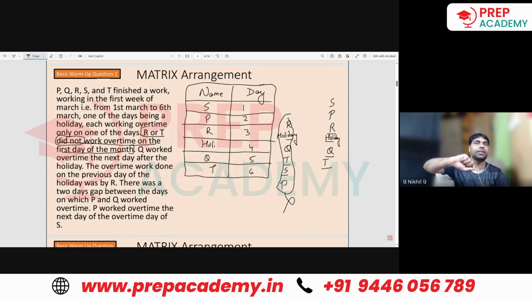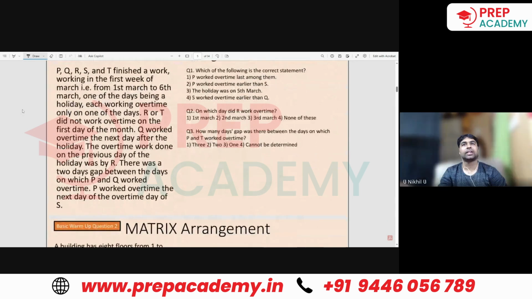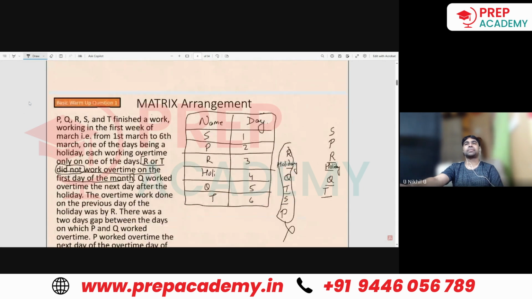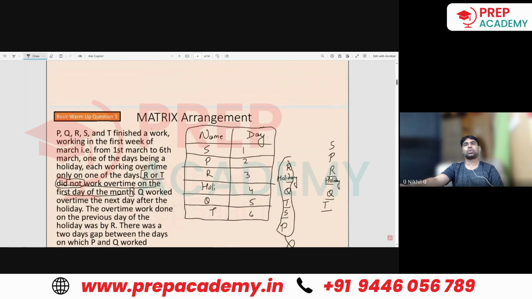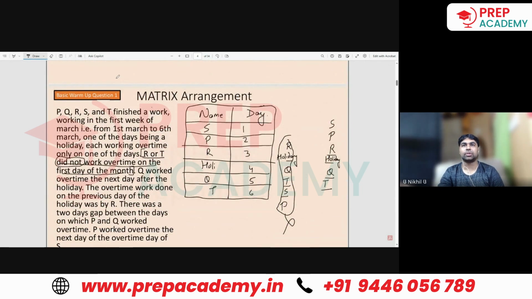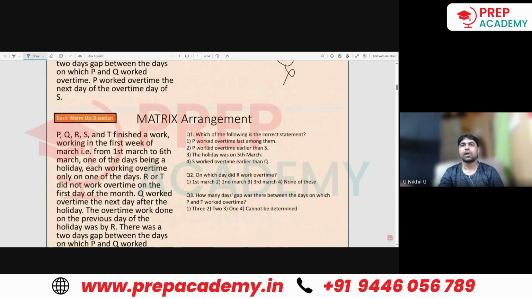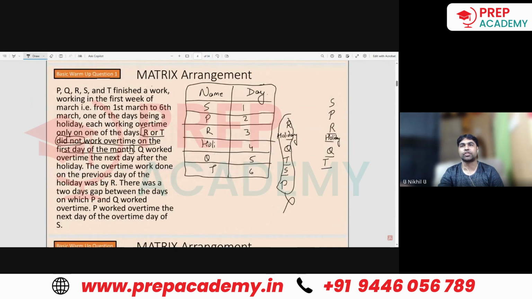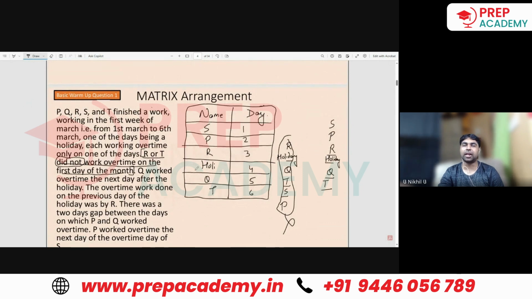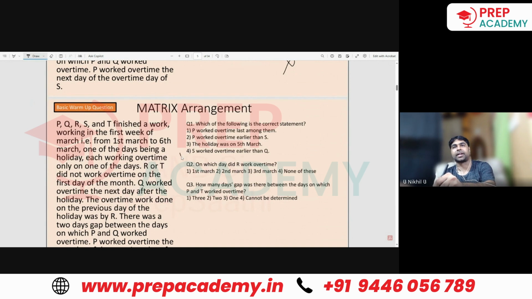We can read any statement, none of the statements would be validating itself. Is it understood? Okay. Let's move to the questions. Which of the following is the correct statement? P worked overtime last among them? No, P worked second. P worked overtime earlier than S? No, later than S actually. The holiday was on 5th of March? No, it was on 4th of March. S worked overtime earlier than Q. S worked overtime earlier than everyone because S is the first one to do the overtime. So the fourth option would become my answer.